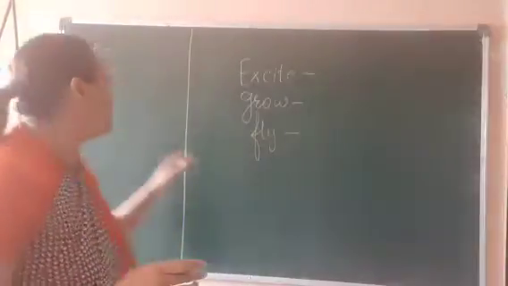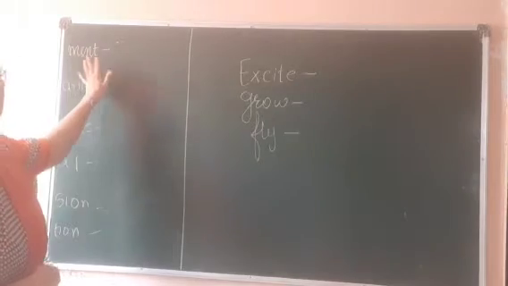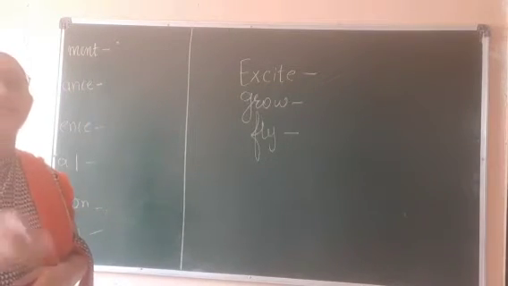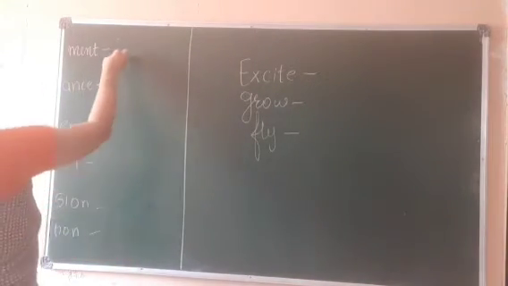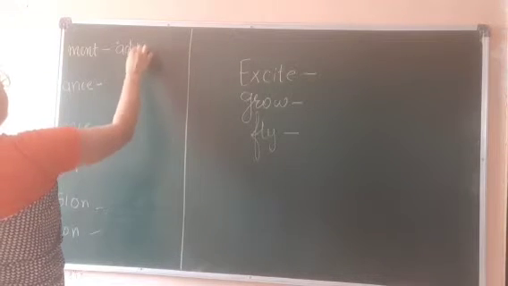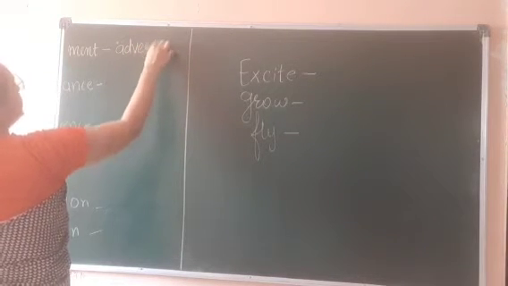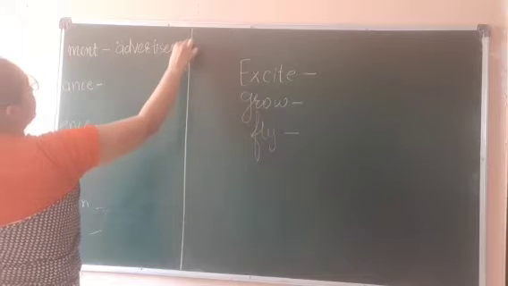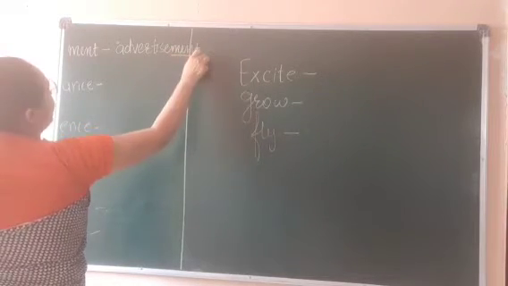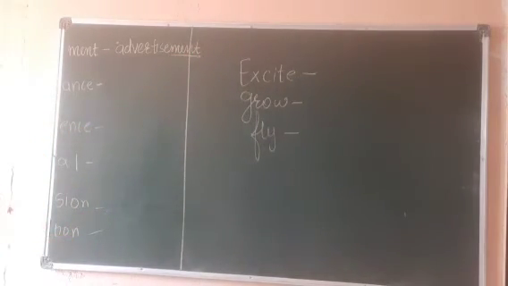Now, just for example, if we take ment, if the word is advertise, we can easily change it to advertisement, right? Advertisement, ment at the end, right? It's very easy, it's very simple.